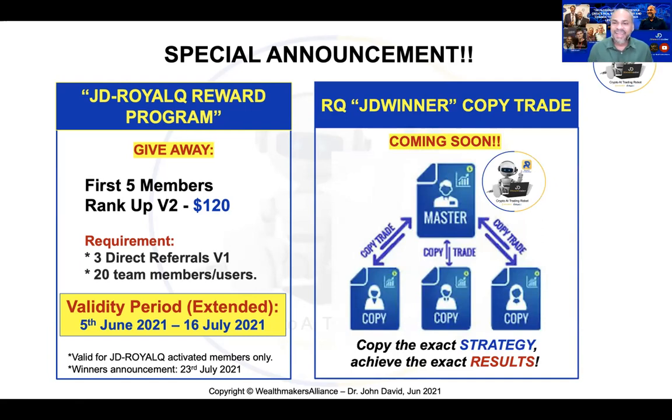Those of you who don't want to have all these manual settings, you can leave your robot 100% to the copy trade. Isn't that beautiful? You copy the exact strategy and achieve the exact results. That's what the copy trade will do.